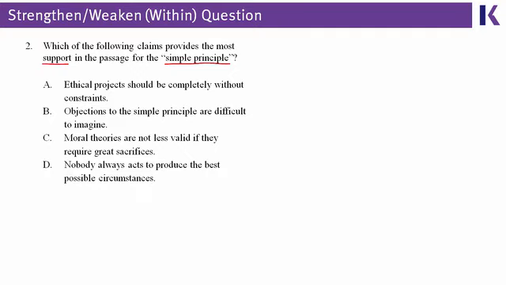MCAT passages are all about evidence and conclusions, as you probably already know. And so we need to find out what the author mentions as evidence supporting the possible conclusion that the simple principle kind of works. And you don't have to go back and do that research yourself at this moment. You'll get a chance to practice these in just a few minutes, but the answer here is C. Let's look at why, though.